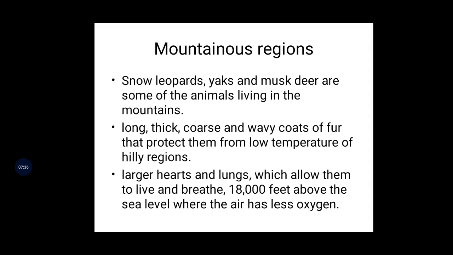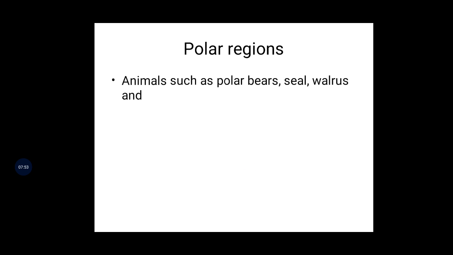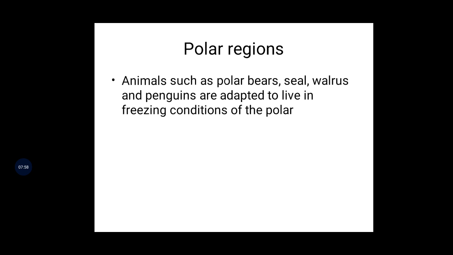Okay, now children, understood now all of you? And now the next region is the polar regions. So polar regions, what does polar mean? Polar means the polar bears are there. I'll explain to you. Animals such as polar bear, seal, walrus and penguins are adapted to live in the freezing conditions of the polar regions. See, some kinds of animals are there.